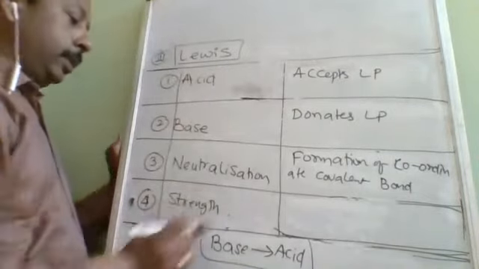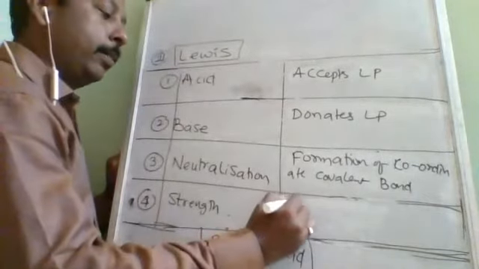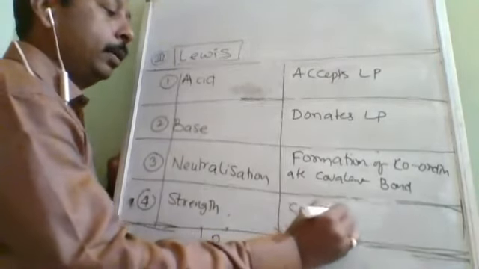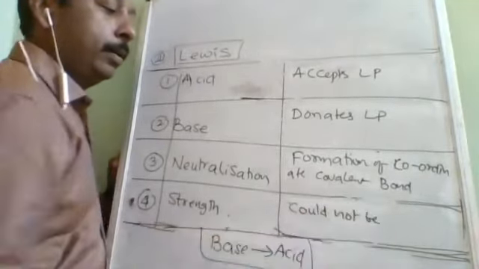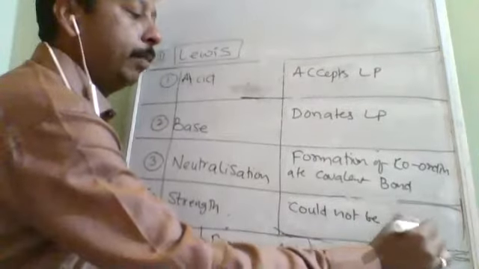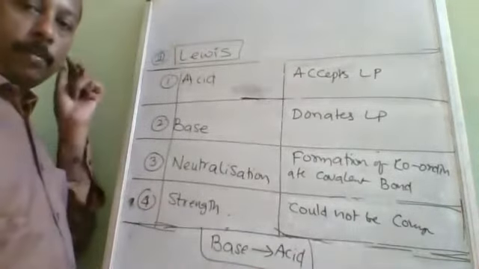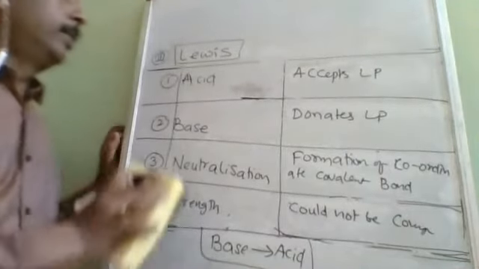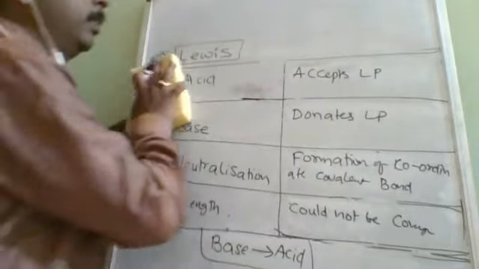The strength cannot be explained by this concept, could not be compared. He did not explain how to compare the strength of acid or the strength of base. So this is about the Lewis concept. All the three concepts we have completed.